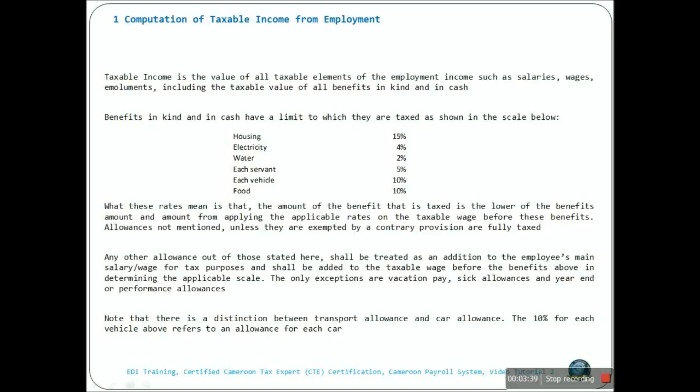Note that there is a distinction between transportation allowance and car allowance. In the table above, where we said that for each vehicle owned by the employee a maximum of 10% would be taxed, this is only meant for those who have a car or are given a car allowance.